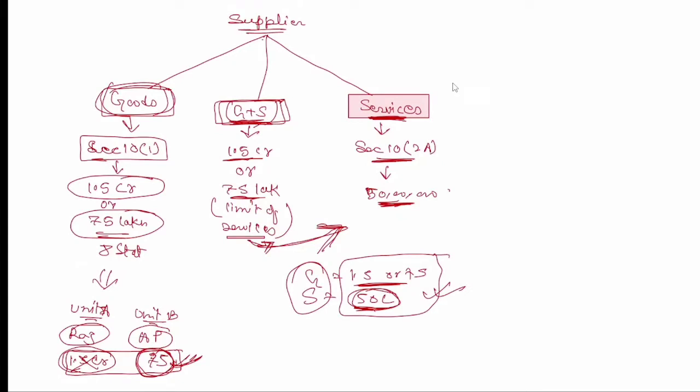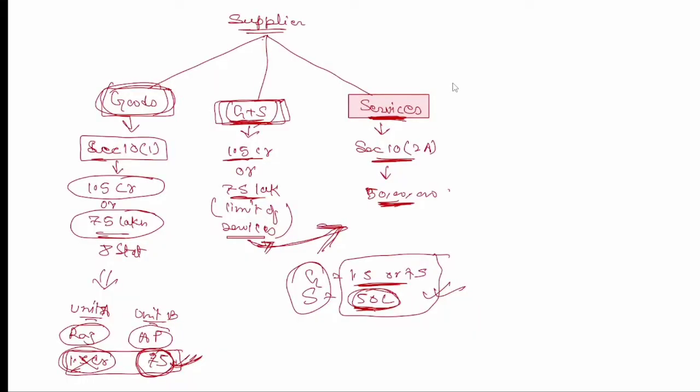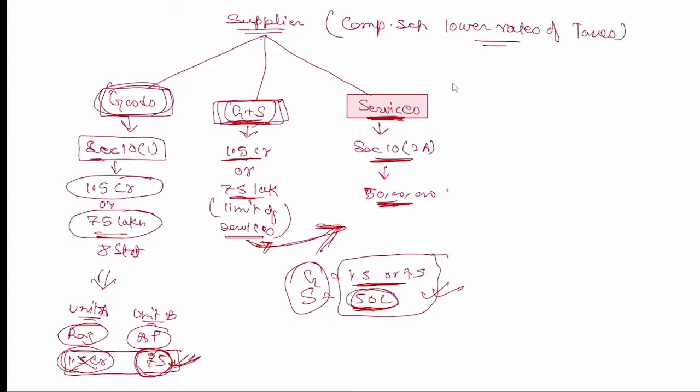So we need to assume things. We have to see all the limits. Now, when we speak of the composition scheme, what does it mean? Lower rates of tax, correct, that's what we know. So what are those taxes, what are those rates?